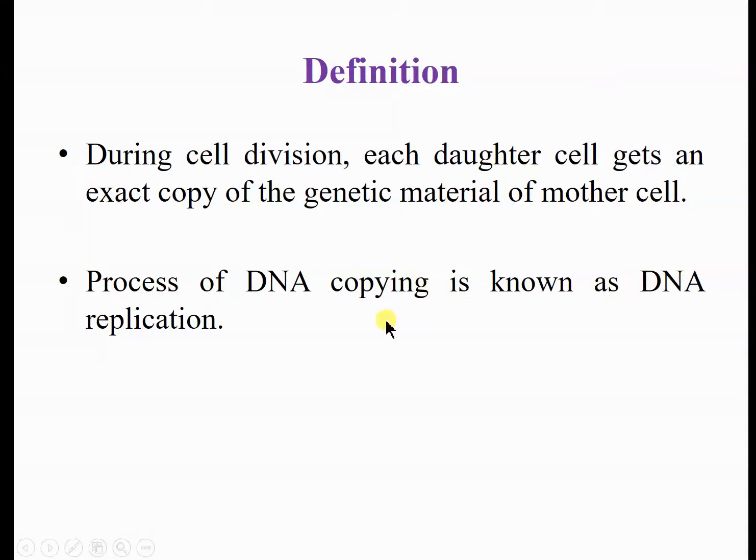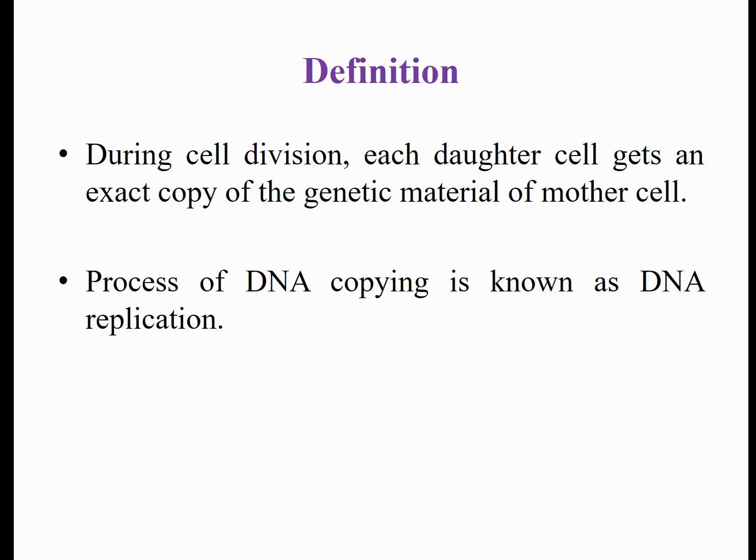So what do you mean by DNA replication? During cell division, meaning cell multiplication from one cell to two cells, two to four cells, each daughter cell gets an exact copy of the genetic material which is present in the mother cell. This is only enabled by DNA copy.